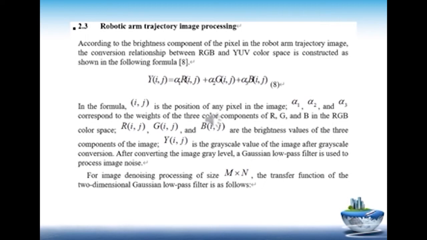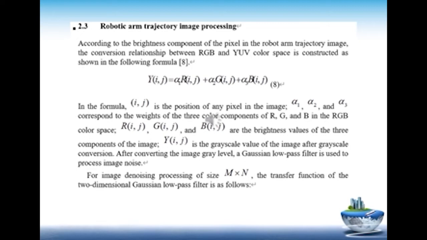Robotic arm trajectory image processing. According to the brightness component of the pixel in the robot arm trajectory image, the conversion relationship between RGB and YUV color space is constructed as shown in the following formula. A. In the formula, is the position of any pixel in the image, and correspond to the weights of the three color components of R, G, and B in the RGB color space, and are the brightness values of the three components of the image, is the grayscale value of the image after grayscale conversion.